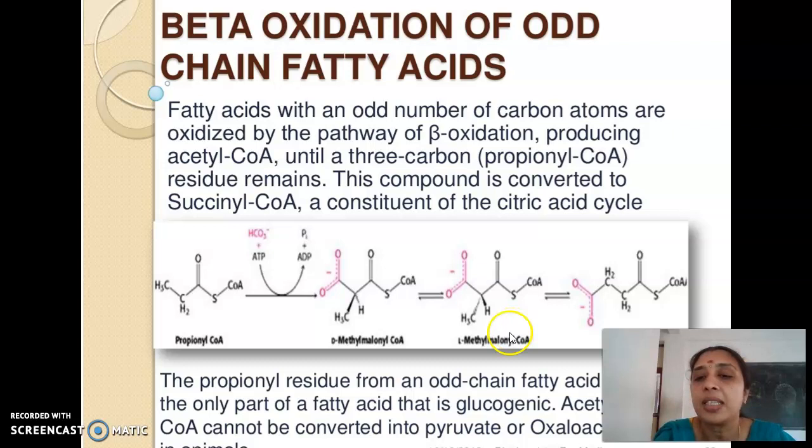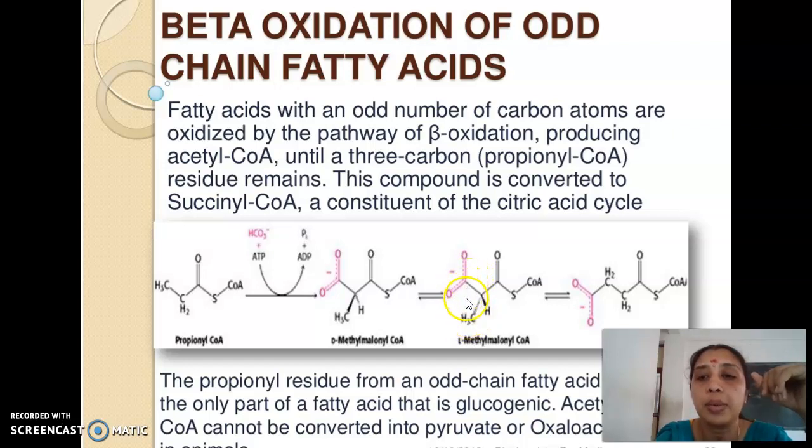Now what happens? It now undergoes some sort of positional change. The structure gets rearranged. Here, each corner in CO minus C indicates the presence of carbon atoms. So, COO minus, CH, CH3, CO S-CoA. Right? So this is undergoing a rearrangement so that COO minus is attached to CH2. This carbon borrows one more hydrogen atom from the methyl group.